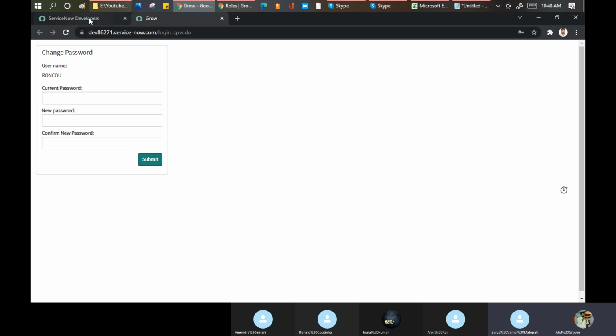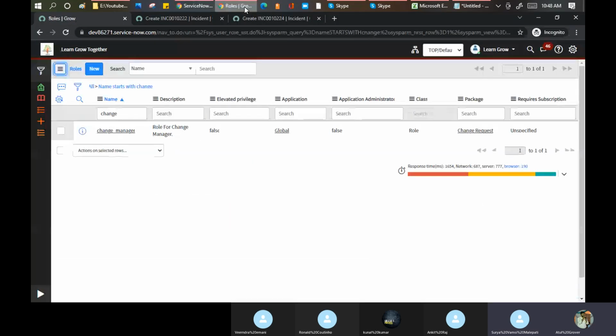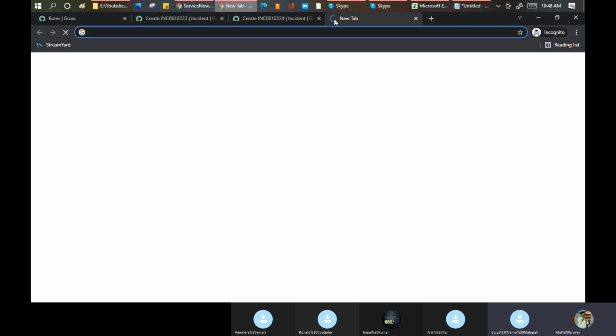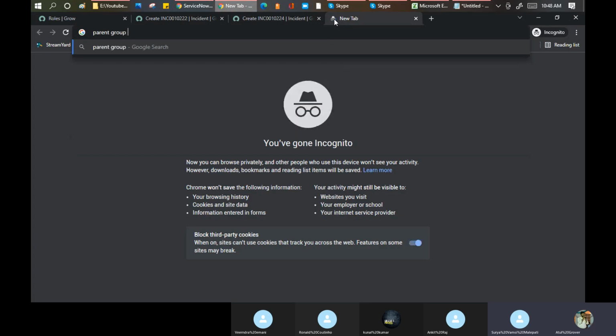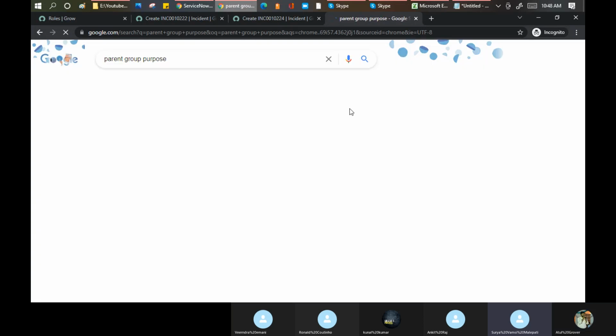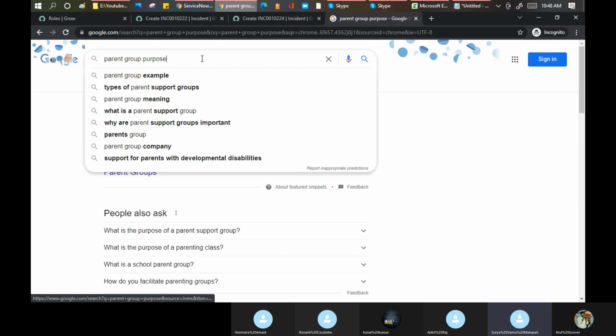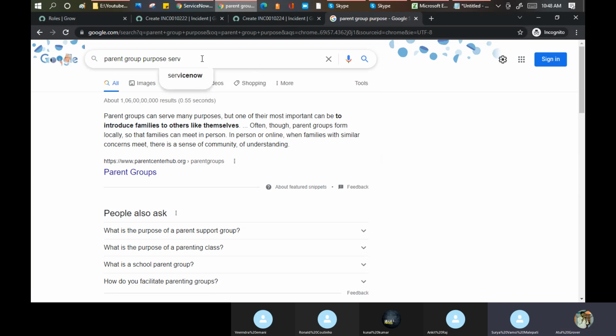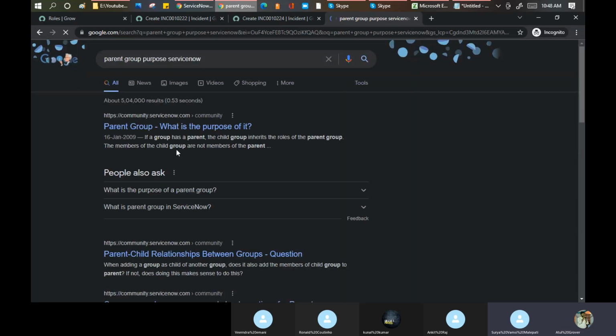Second point which we are going to discuss now, or maybe we can see here quickly. There is no BSR. If a parent group has a parent, the child role parent group.